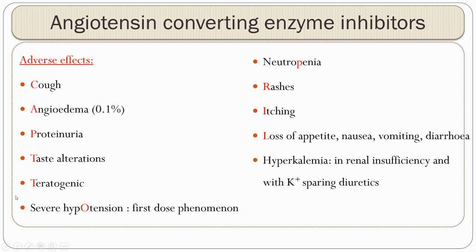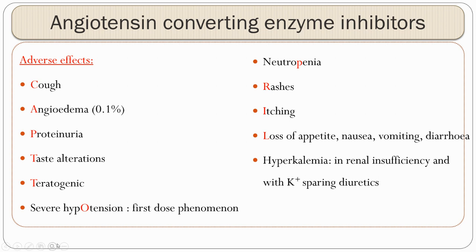Along with this, these drugs are also known to cause proteinuria. Indirectly, this will help us in using ACE inhibitors in diabetic nephropathy. These drugs are also known to cause dysgeusia or taste alterations. These drugs are teratogenic in nature. For that reason, they are completely contraindicated in pregnancy.